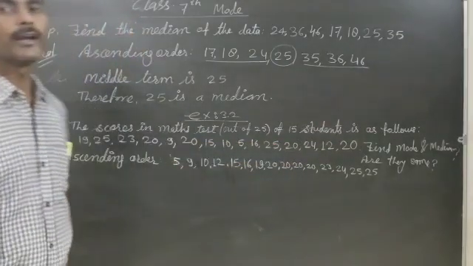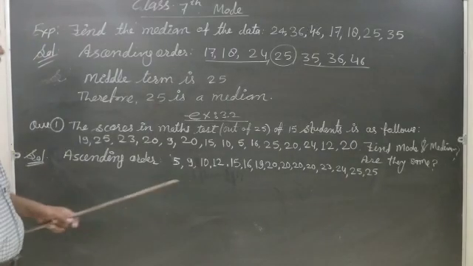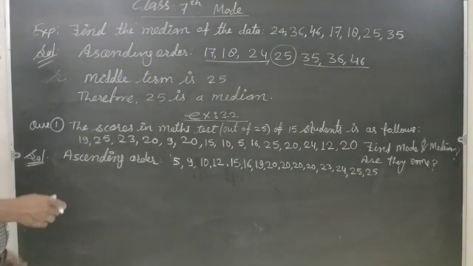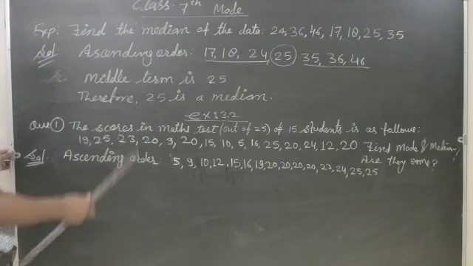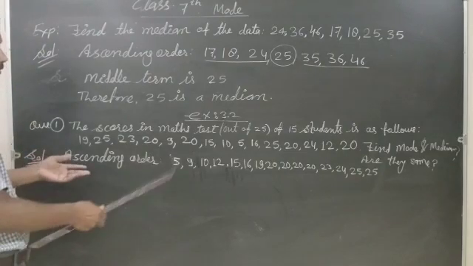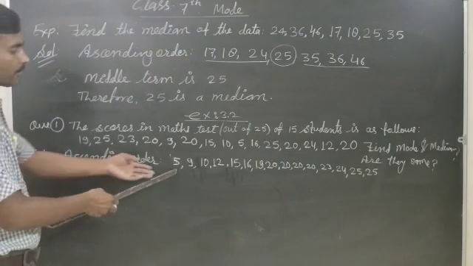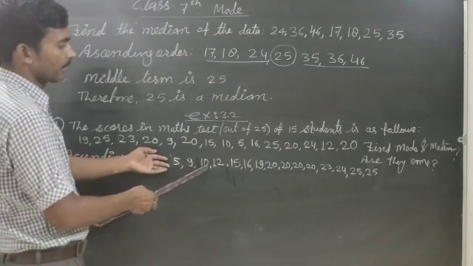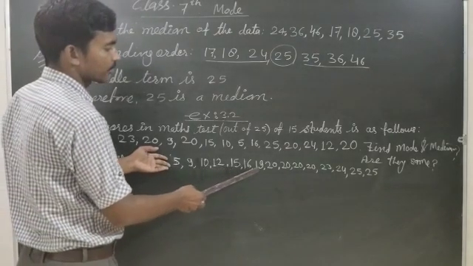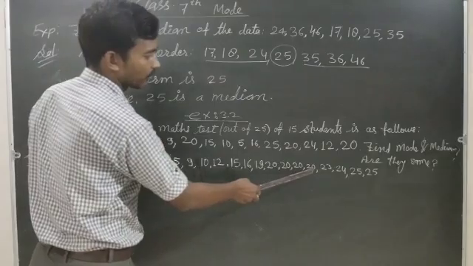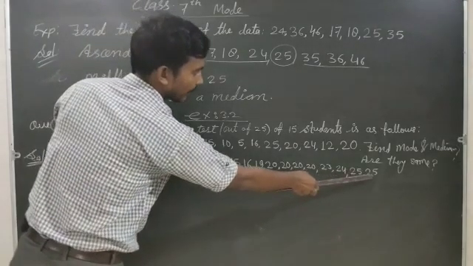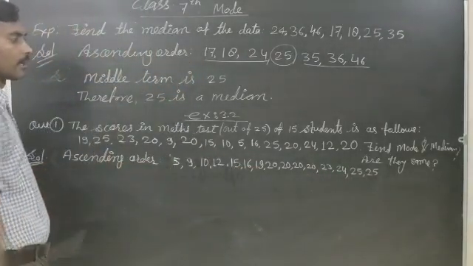Find the mode and median. Are they the same? First we will write in ascending order: 5, 9, 10, 12, 15, 16, 19, 20, 20, 20, 20, 23, 24, 25 and 25.